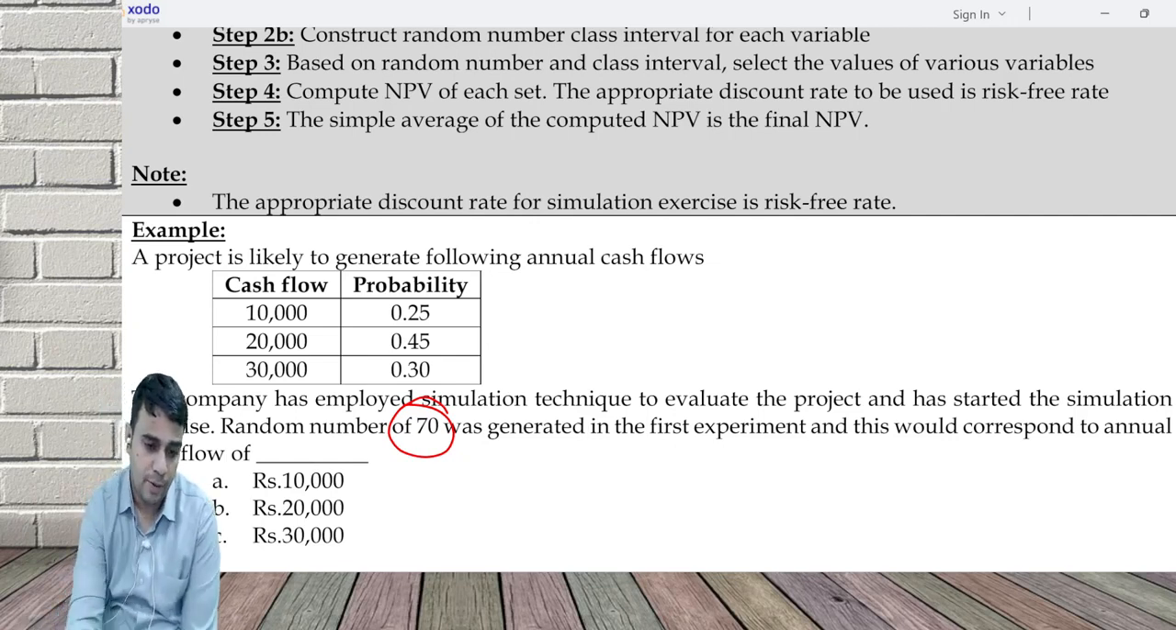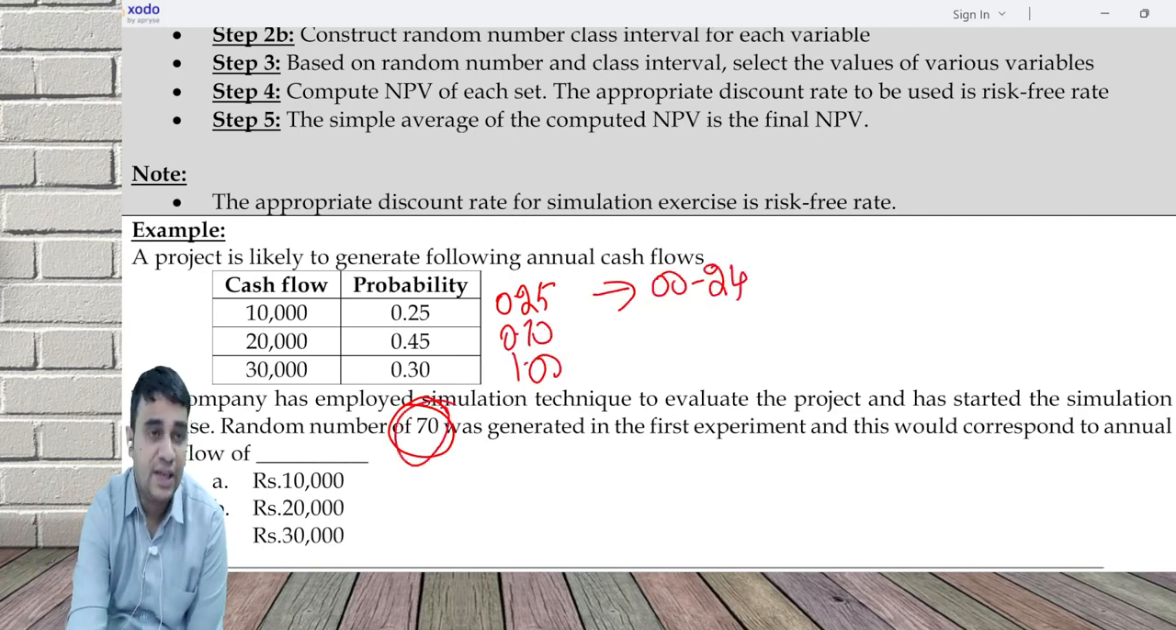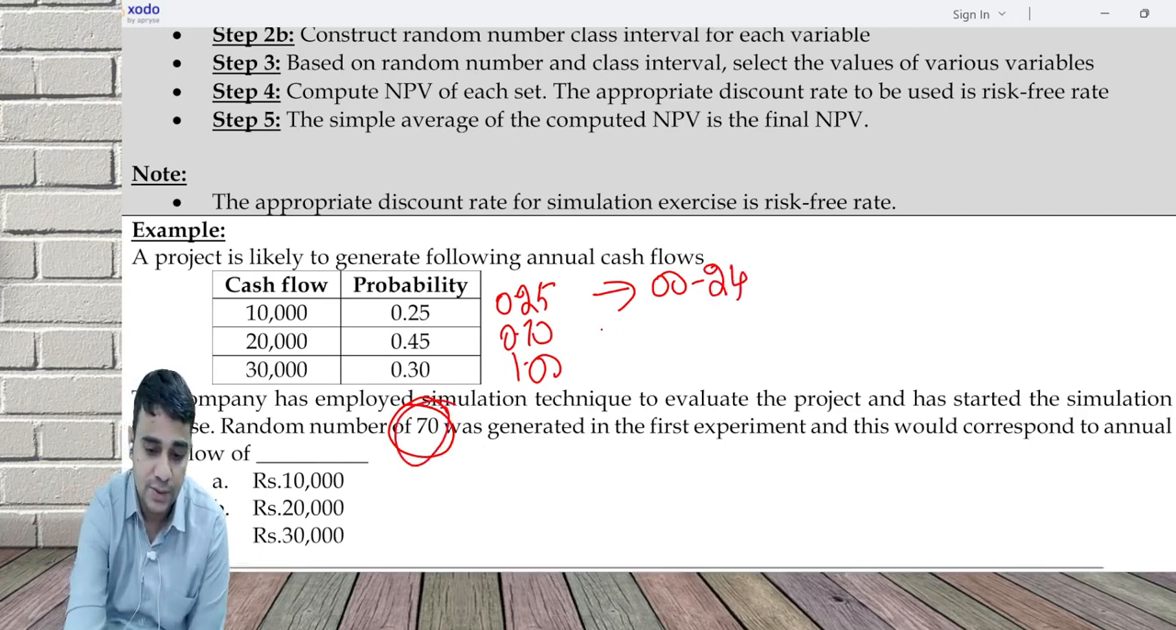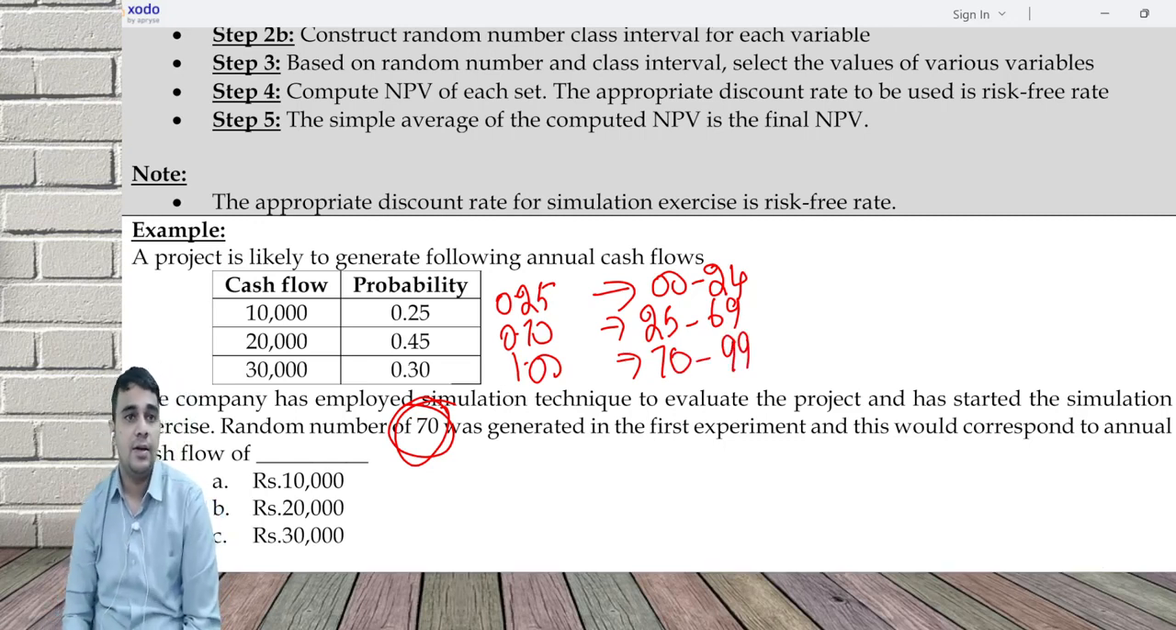What is the cumulative probability? 0.25, 0.70. What is the random number for this? 00, why 00? Because 70 is a 2-digit number. Next one is... 70 is which one? The third one, 30,000. 70 is the third one. So our cash flow is going to be 30,000.